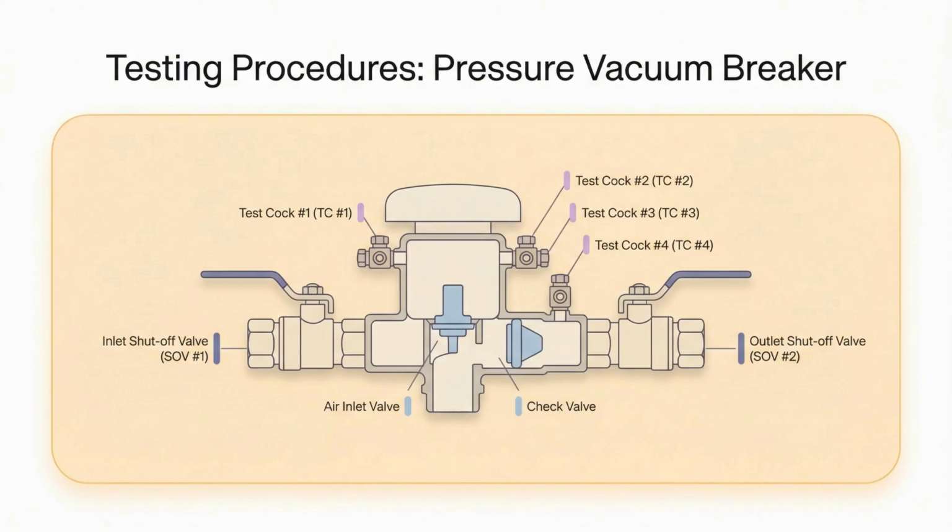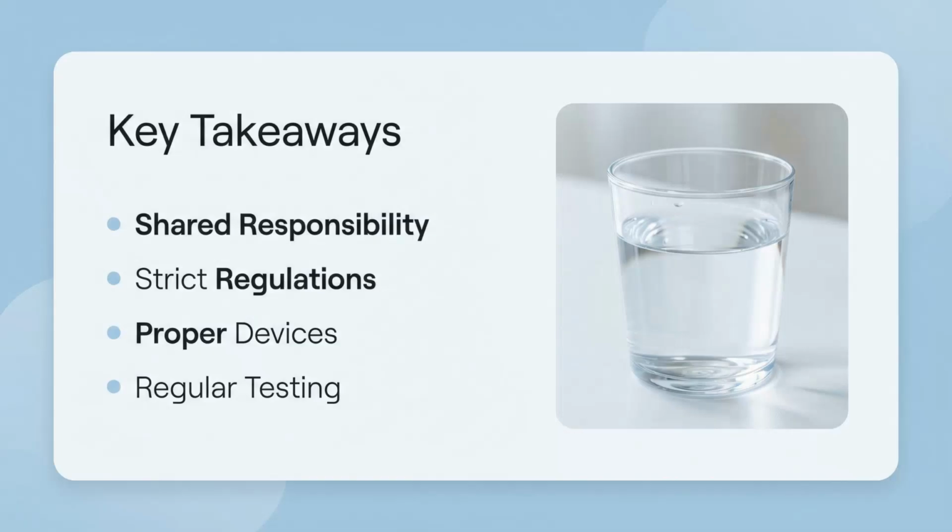To wrap up, cross-connection control is vital for public health. It requires shared responsibility, adherence to strict regulations, the installation of proper backflow prevention devices, and regular testing by certified professionals. By understanding and applying these principles, we keep our drinking water safe.